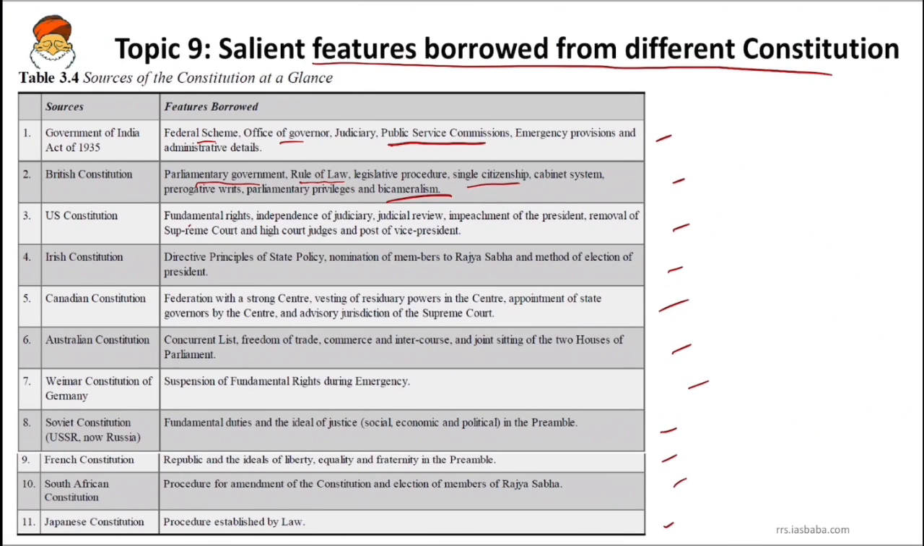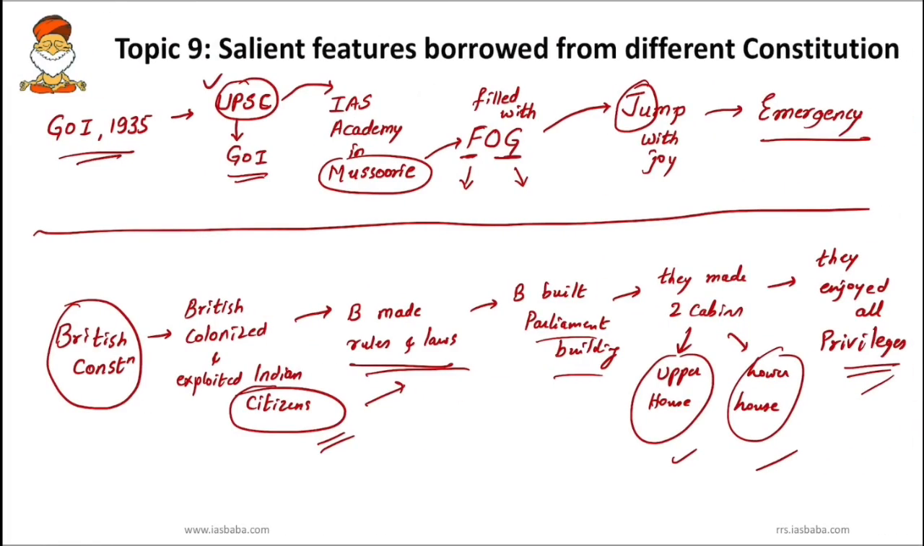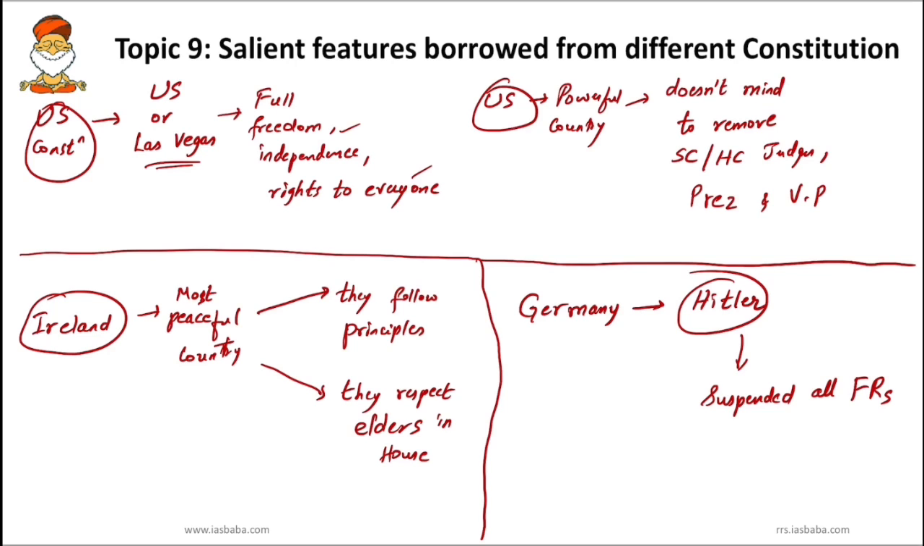So US guarantees fundamental right, independence of judiciary, judicial review, impeachment of president, removal of Supreme Court and High Court judges, post of vice president. So fundamental rights we enjoy, independence, right? So judicial review, I hope you can remember, and rest of the things. So they can remove Supreme Court, High Court judges, impeachment of president, vice president, all these features they were borrowed from US.